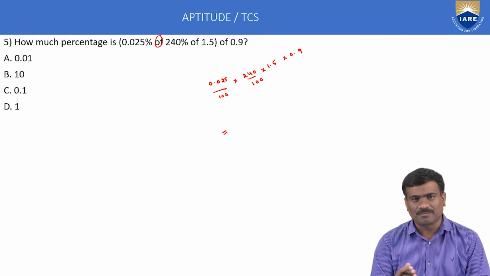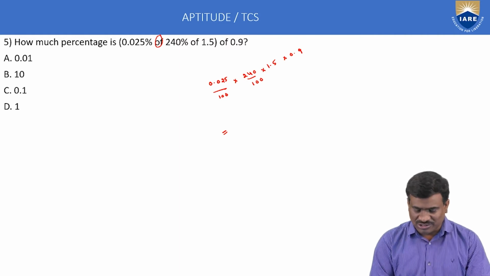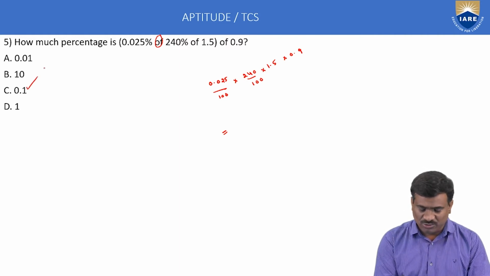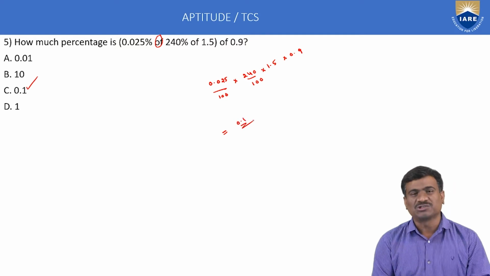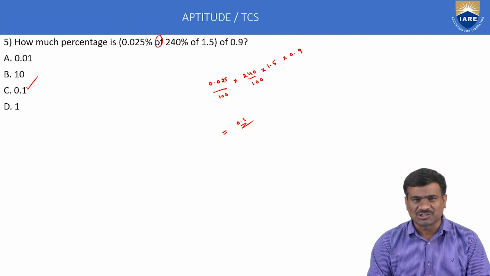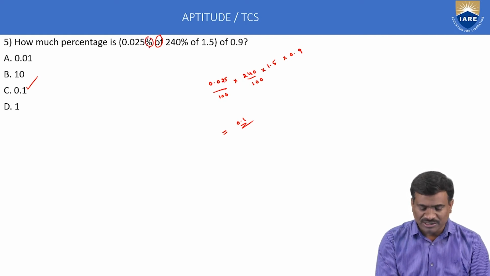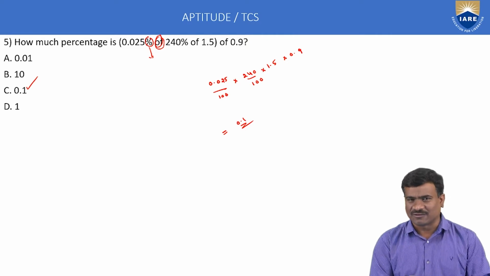Here percentage indicates by 100. Here there is no formula, there is no logic. This problem purely depends only on calculation. Using calculation, I think option C is the only correct answer. Please verify the solution part. A very simple question, an example which belongs to simplification. General calculation method: here apply division and multiplication operators. Percentage means by 100, of indicates multiplication. That's enough. Okay.